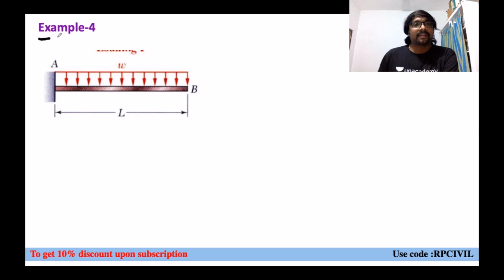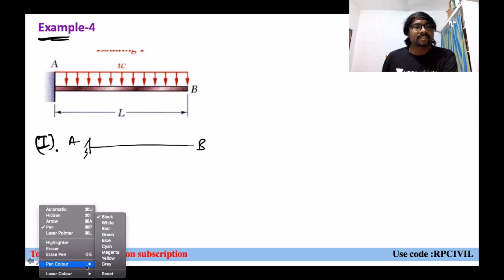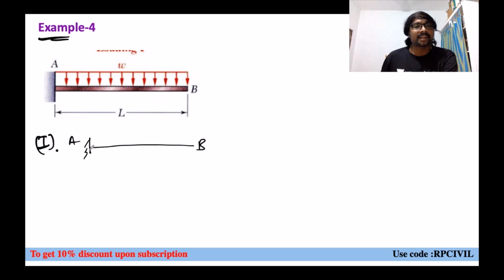Now another example. Consider a cantilever beam with UDL throughout. From step 1, what will we always get? Step 1 will be assuming like this. This is A, this is B. When we don't know, we can directly draw in this manner, because you know that members deflect perpendicular to their longitudinal axis and in the direction of the load only. Loads are applied vertically downward, so deformations will also be vertically downward.